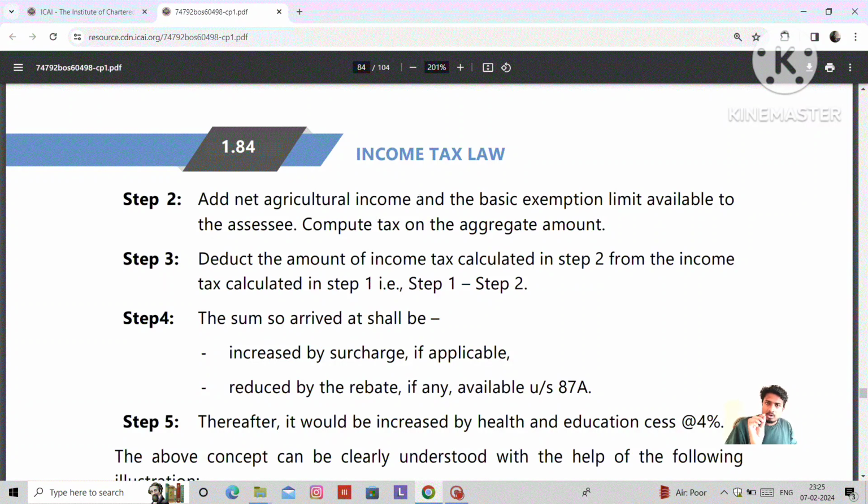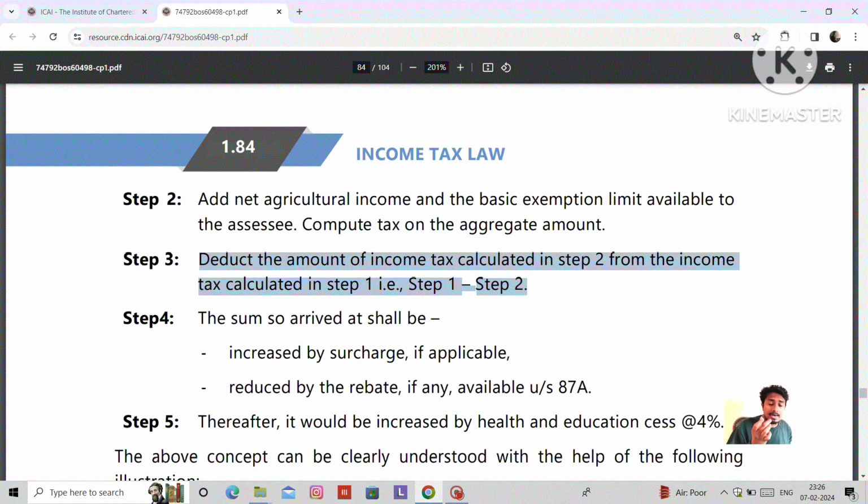For example, take the default regime: 3 lakhs plus the net agriculture income. Add both and compute the tax liability on these two incomes. After that you will get some tax liability, take that as B.